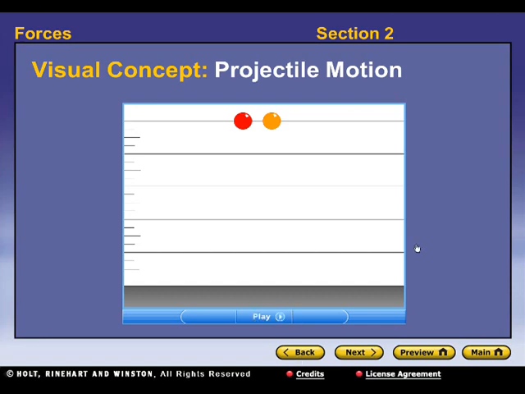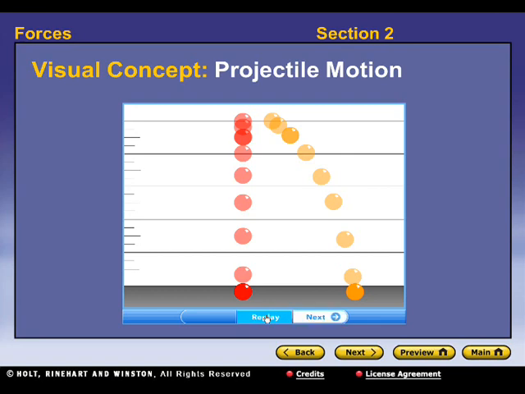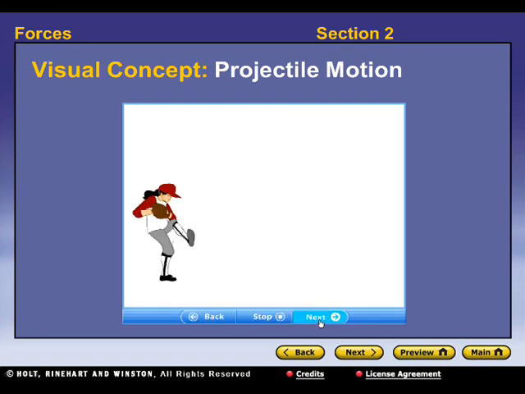Alright, so let's look at this visual concept here on projectile motion. Projectile motion describes the motion of objects that are in free fall but have an initial horizontal velocity. Both balls are released at the same time and fall with the same downward acceleration. The initial horizontal velocity of the yellow ball does not affect its vertical displacement.